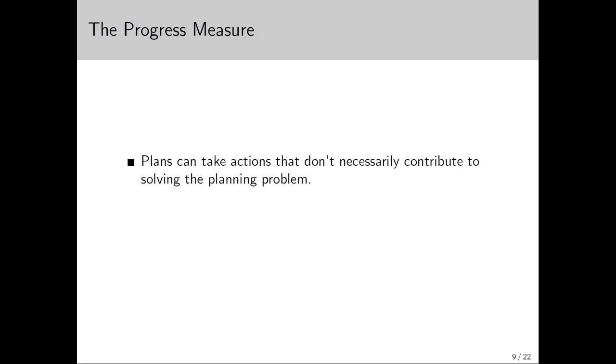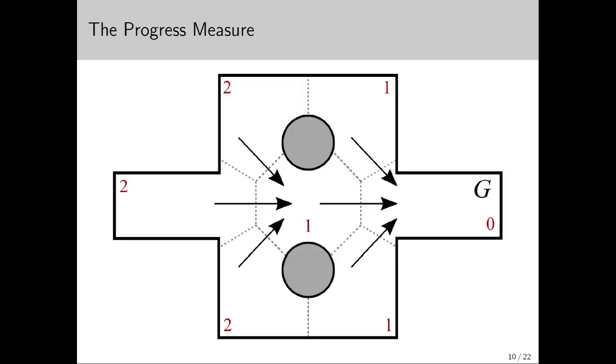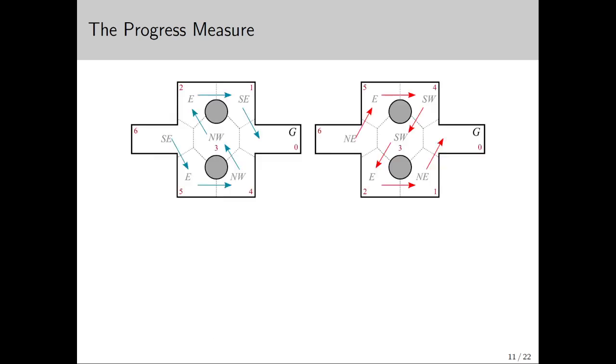To find these missing sensors, we start with a plan. While a robot may be able to take many actions at different points of a plan's execution, we want only those that get us closer to the goal to be part of our action-based sensor. This is defined with a progress measure, which is a function on the states of the world based on the order in which a robot visits them. As the robot moves closer to the goal, it transitions from high-valued states to low-valued states. In our backchained example, the progress measure is simple. Even for these other plans, the progress measure is easily defined. These plans give action-based sensors.